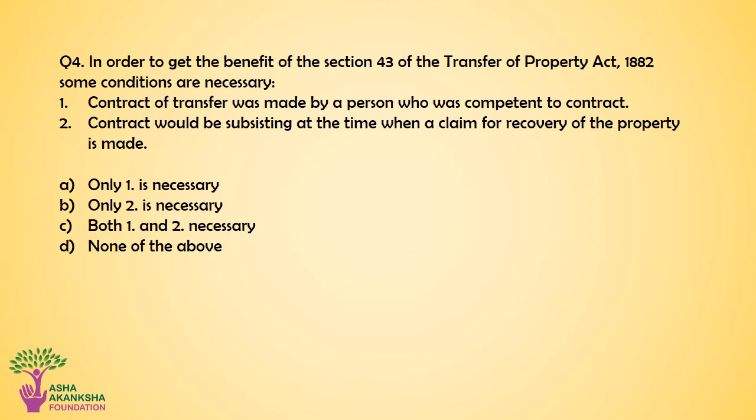Option C. Both condition number 1 and condition number 2 are necessary, or option D. None of the above. The correct answer for this question is option C. Both condition 1, contract of transfer was made by a person who was competent to contract, and condition 2, contract would be subsisting at the time when a claim for recovery of the property is made, are necessary.